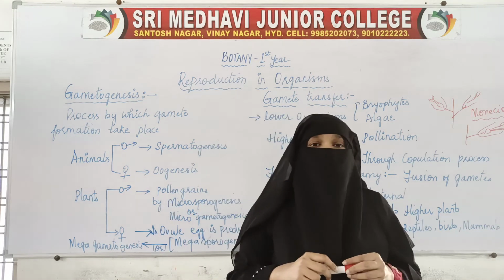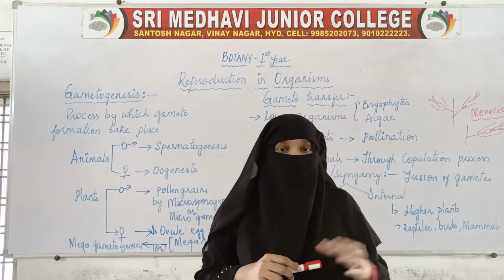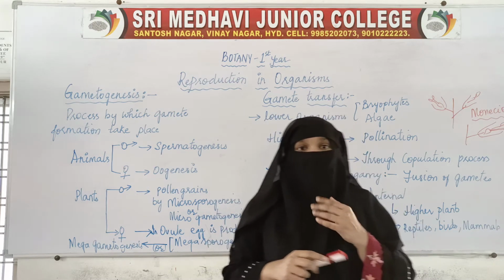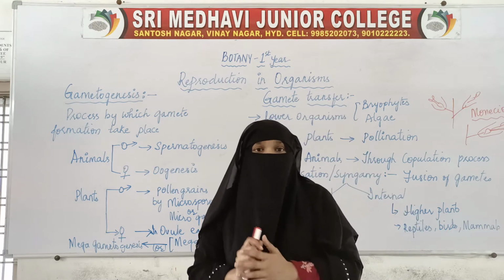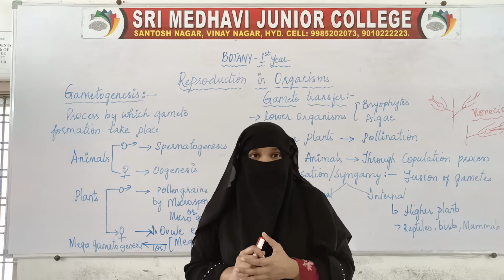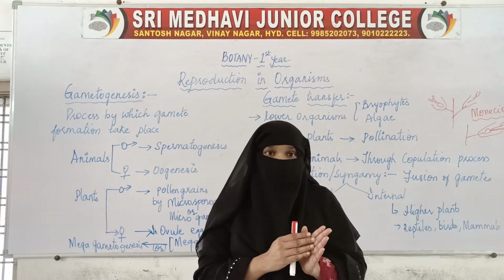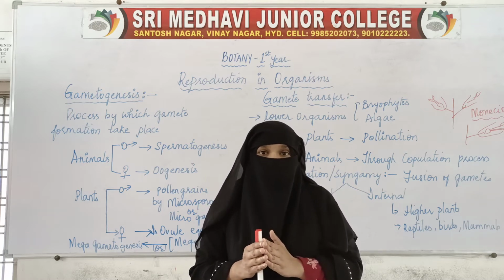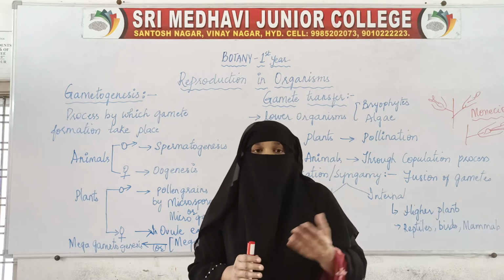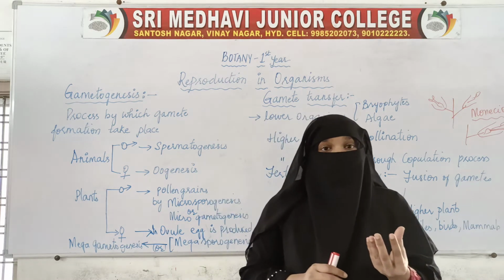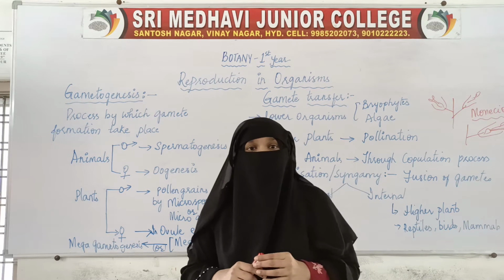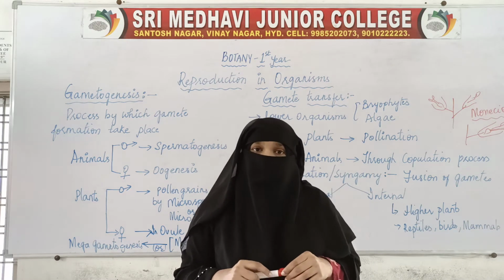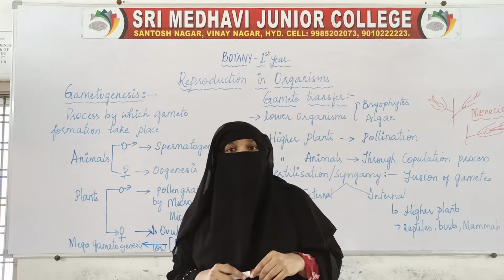Similarly, in case of animals, take the example of an earthworm. We don't have a male and a female earthworm different. A male earthworm is not separate and a female earthworm is not separate. It is not like that. In one earthworm itself, we find both the reproductive organs, male as well as female.